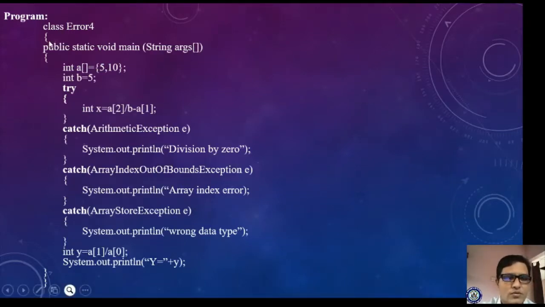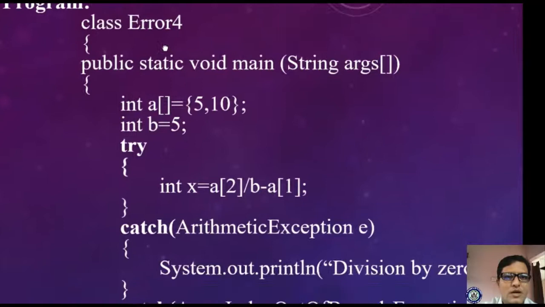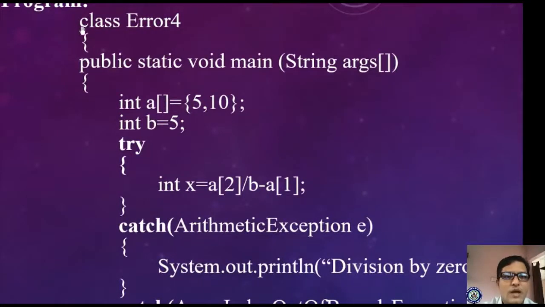I think it is visible, but let me zoom. The class name is Error4, and in the main method I am declaring int a as an array variable, and its size is 2 because we have initialized two values. In the 0th location 5 is stored, in the first location 10 is stored, and I am taking one more normal variable, int b is equal to 5.